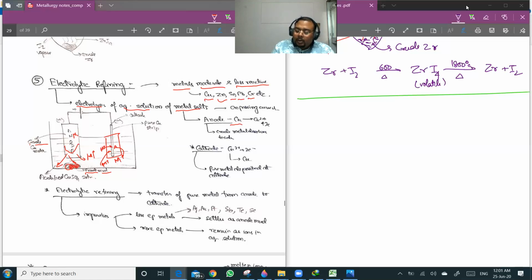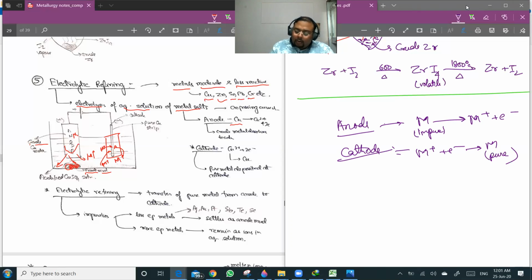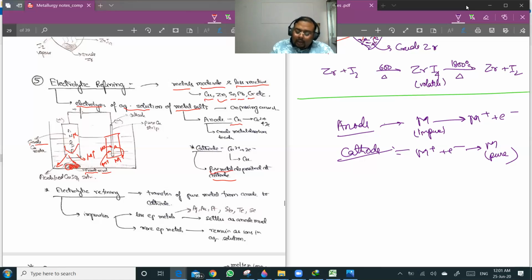The impure metal will oxidize to give M plus and an electron. So at the anode, in general, I am taking a general material M. It will give M plus plus an electron. At the cathode, reduction will take place. Here it is impure, and at the cathode, M plus plus an electron will give M, which is pure. So at the cathode, you will get pure metal. So you see, electrolytic refining basically results in transfer of pure metal from anode to cathode.